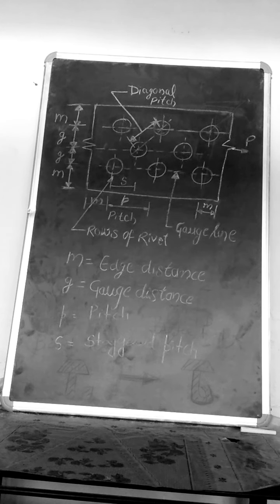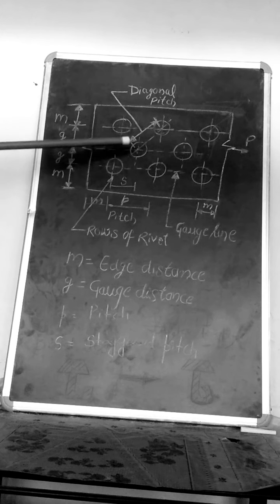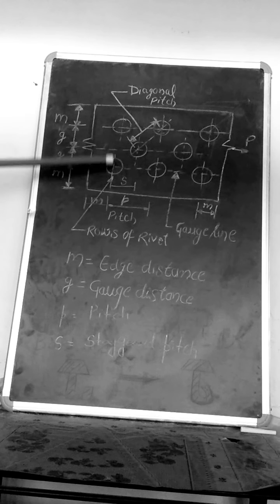Length of joint. It is the length common to the meeting edge of the main members to be connected. This is the length of the joint. Next is staggered pitch, which is denoted by S. It is defined as the distance between any two consecutive rivets in zigzag riveting, measured parallel to the direction of the load in the member. Here in this diagram, S is shown. It is the distance between any two consecutive rivets in a zigzag manner.